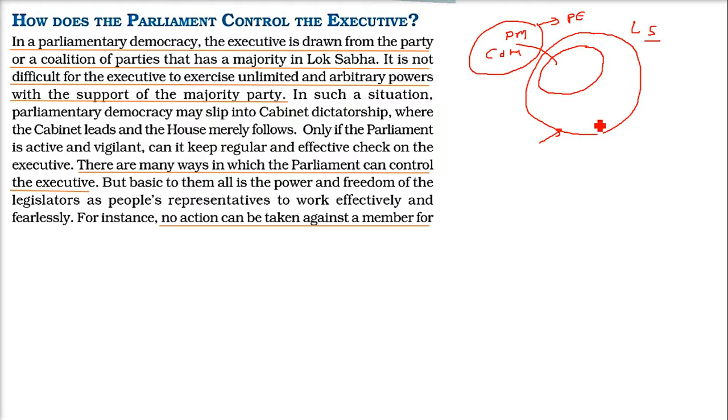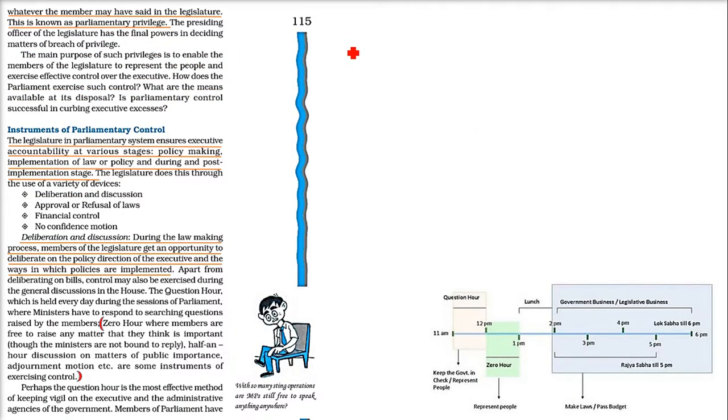First, here is a member who does not belong to party A; he belongs to party B. Now he is a member of parliament, and if he says something against them, that is, if he criticizes or opposes them, no action can be taken against him. No action can be taken against a member for whatever he says in the legislature. If he stands up and delivers a speech or criticizes the executive, nothing can be done against him. That is called the parliamentary privilege of the Vidhayaks and the MPs.